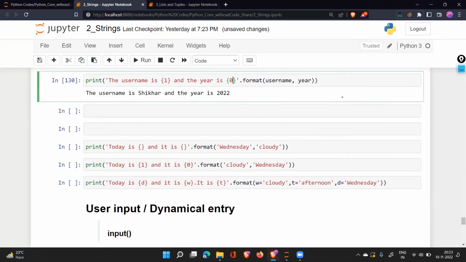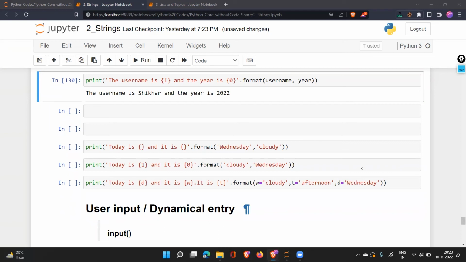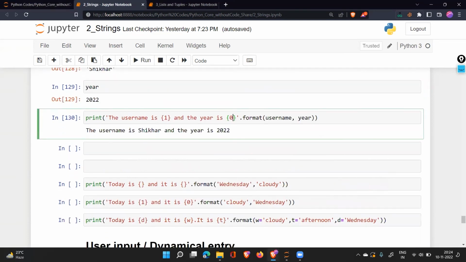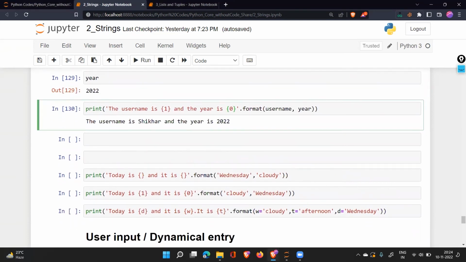I can assign these words. Just take a look. The first one was this, second one was this, and third one is W is equal to this, T is equal to this, and D is equal to this. And I will put now D, W, and T instead of 0, 1, 2, and 3. Correct? These are the ways you format a particular message or particular output for the user to see. This is the formatting of the output. Correct? I hope you must have got the idea about this.